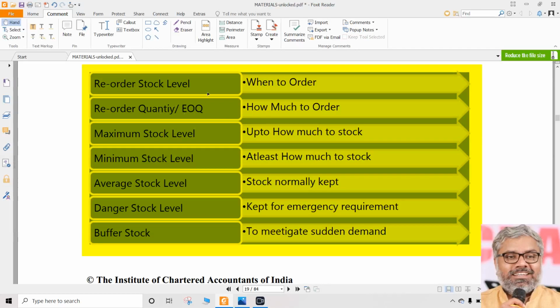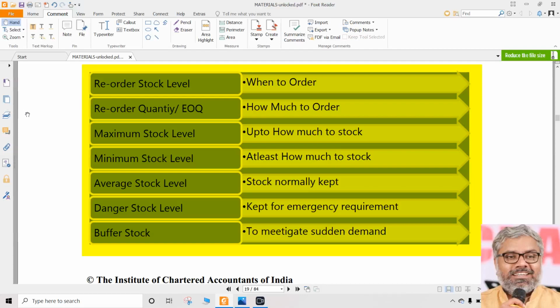This is the most important area you need to understand, because this entire box itself will tell us what each level represents. This is the actual meaning of each of these formulae that we are going to use and calculate. First and foremost, reorder level, or we can call it reorder stock level. That is a level which tells us when to order. It means if the stock in the godown has reached this level, the time has come to order.